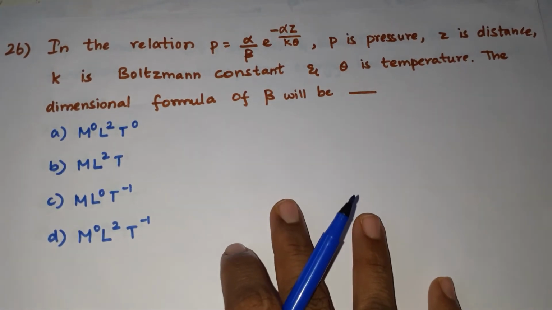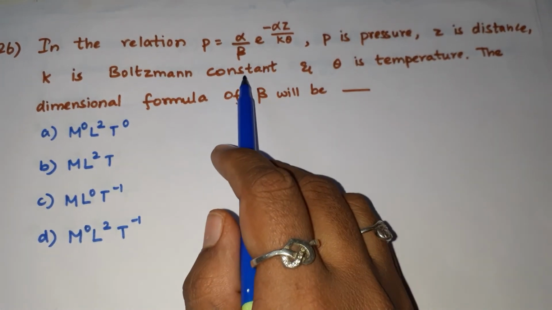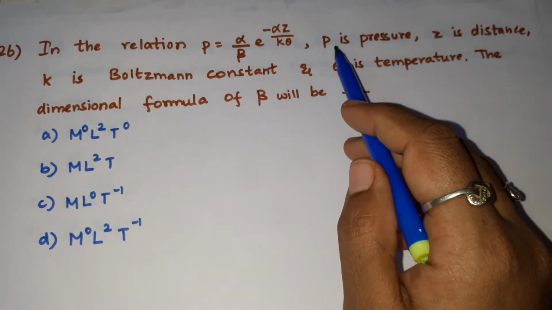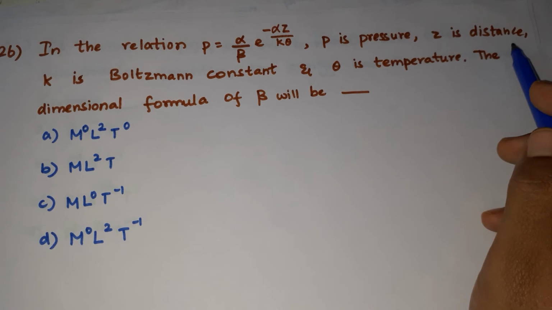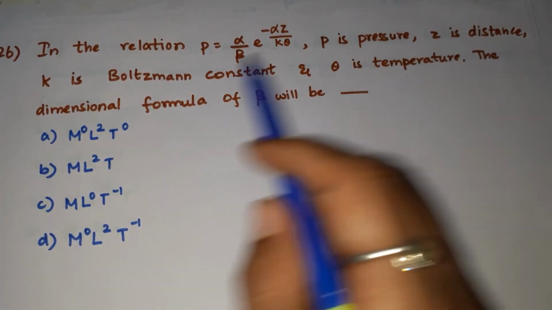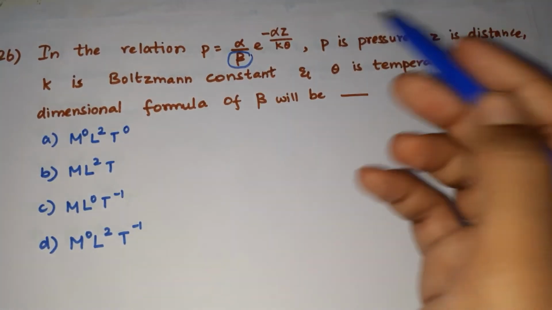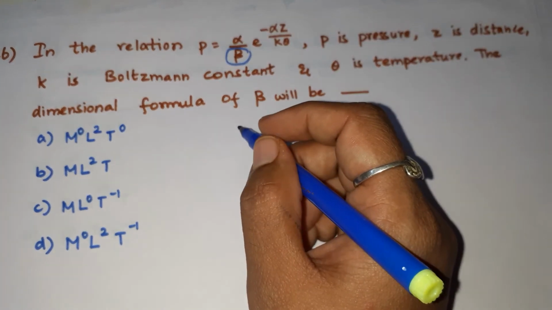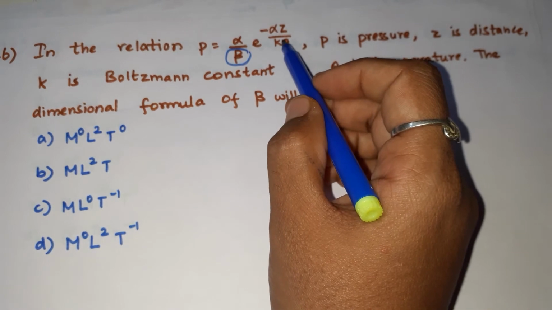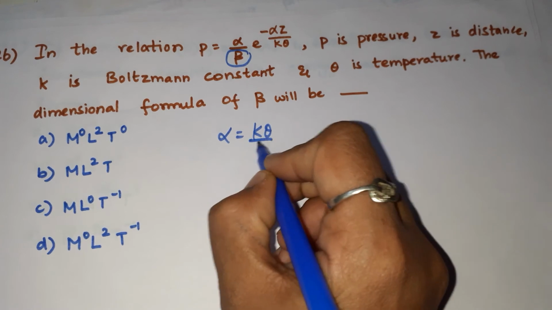Now the 26th question. In the relation P equals alpha by beta, e power minus alpha z by k theta, P is pressure, z is distance, k is the Boltzmann constant, and theta is temperature. So the dimensional formula of beta is what we are going to find. We know that alpha z by k theta is dimensionless, so alpha equals k theta by z.